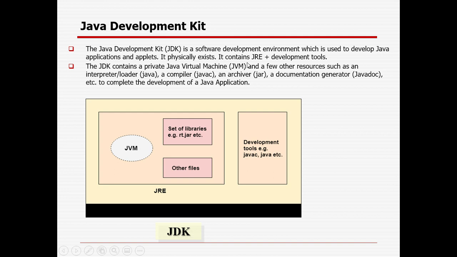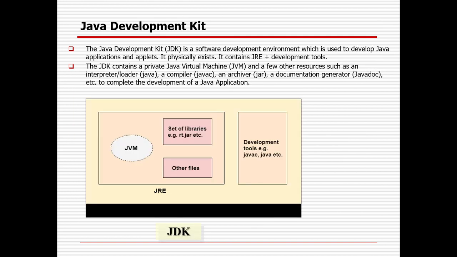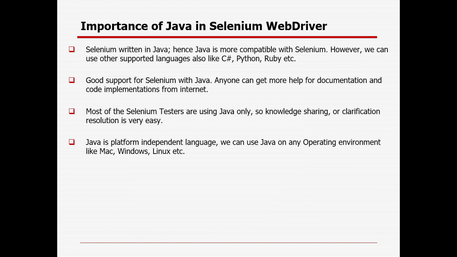It contains the JRE plus the development tools, such as the interpreter, loader, compiler, archiver and documentation generator Javadoc, to complete the development of a Java application. So that is the internal architecture of Java, which physically exists with the help of the JRE, the Java runtime environment. You can find the JRE, JDK, everything.